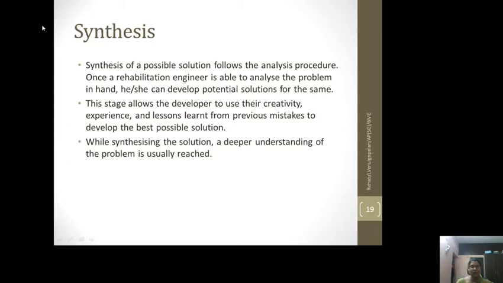That is when you'll understand, like, oh, hang on, this is going to take more time than I expected. So then you remodify and redo things and then try to fit things in your time. All that comes under synthesis. So this is how you understand your problem even better when you are synthesizing the solution for it, right?